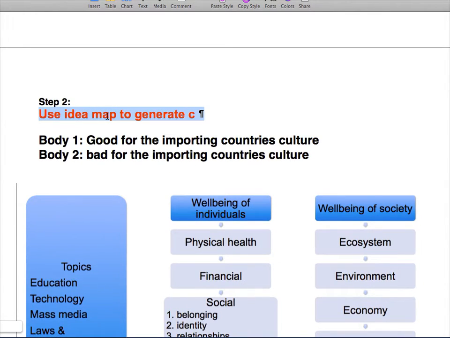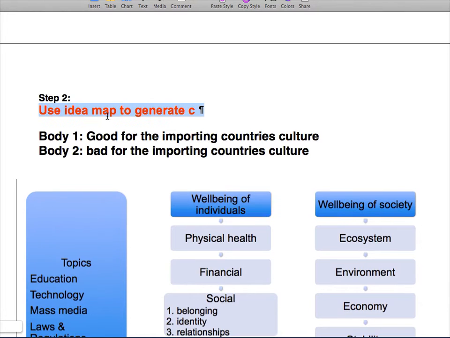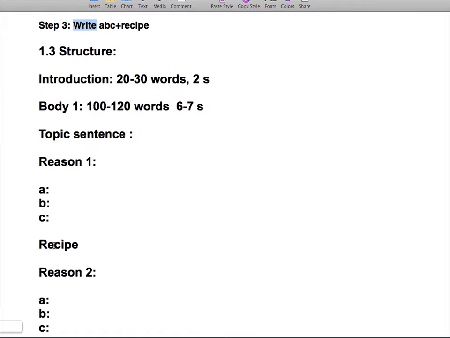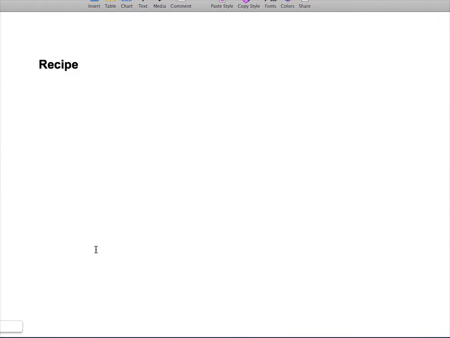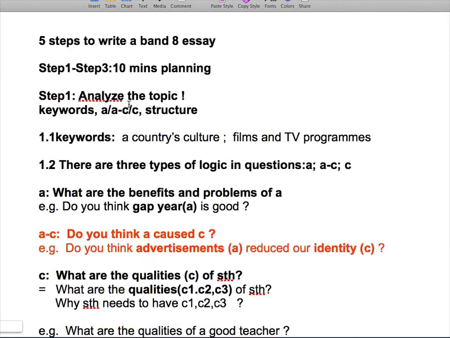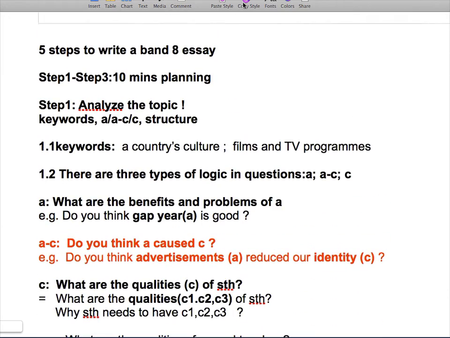so general ideas for each paragraph. After this, in step 3, you need to just be able to fill in this ABC, which means that you need to write some contents here and here. You need to write your ABC phrases and your recipe. And in this way, for step 4 and 5, in step 4 you will spend 25 minutes on writing your essay, and in step 5 you will spend 5 minutes to proofread. Now let's have a look at step 1 of writing this essay.